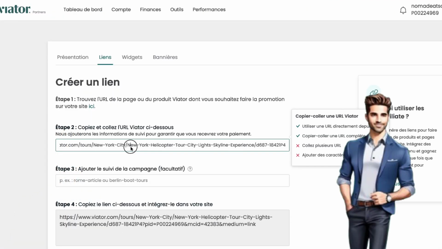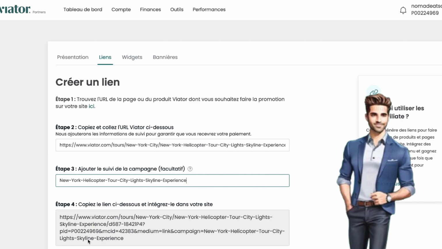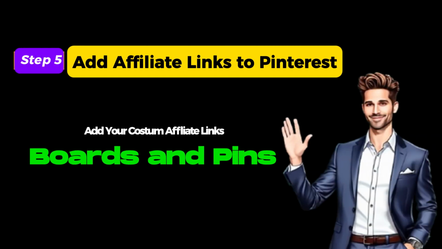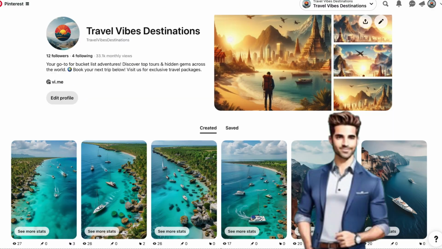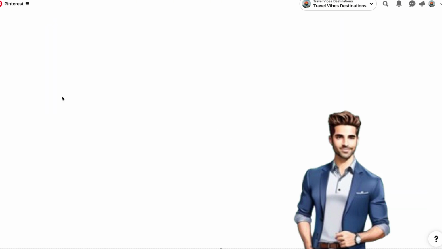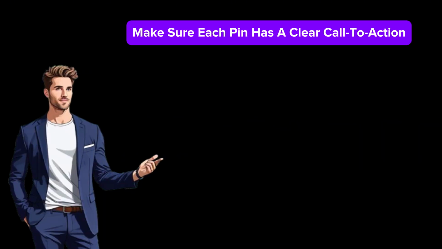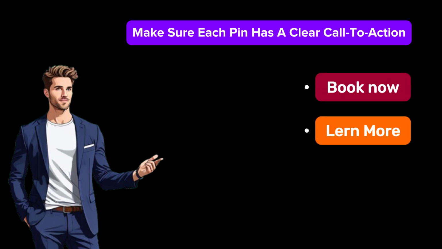By using different links for each destination, you can track the performance of each campaign and see which ones are converting best. Step 5. Add affiliate links to Pinterest boards and pins. Now go back to your Pinterest boards and add your affiliate links. Add your main Viator affiliate link to your Pinterest page under your bio. For each board, add the affiliate links to each pin related to that destination. Make sure each pin has a clear call to action, like book now or learn more, to encourage clicks.